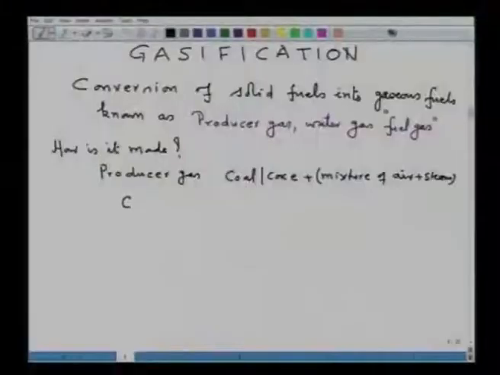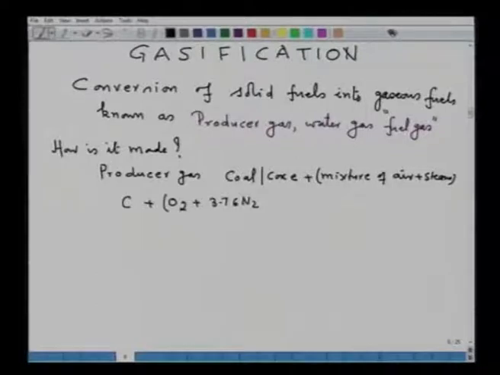As a result of this reaction, for example, if you consider coal and oxygen or air, then the reaction is C plus O2 plus 3.76 N2 equals CO2 plus 3.76 N2. Now, this reaction is highly exothermic in nature.